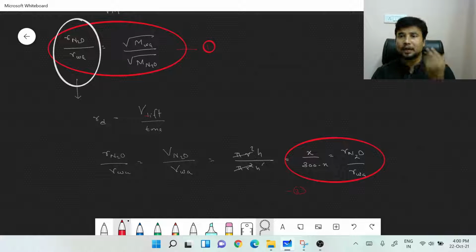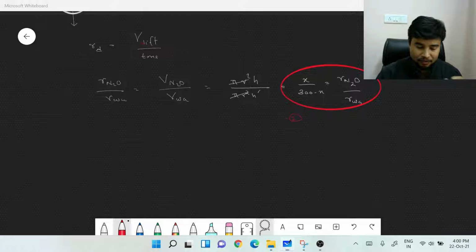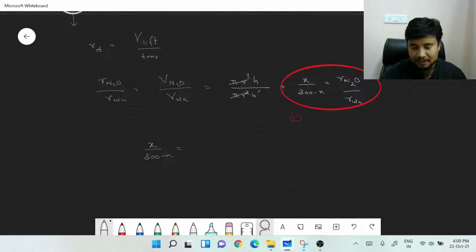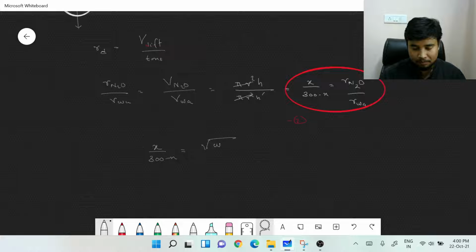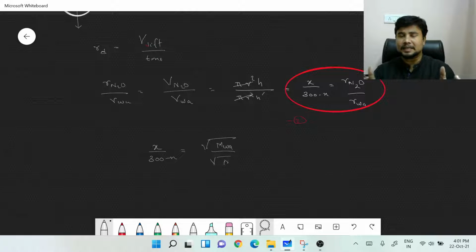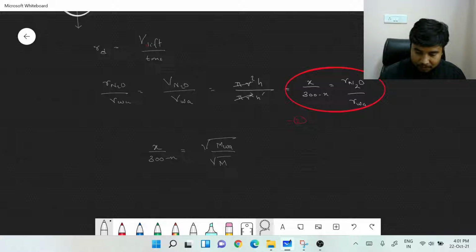We could come to a conclusion. What is that? Let's just move to that. That conclusion, that idea is simple. x upon 300 minus x is simply equal to root over molar mass of weeping gas divided by root over molar mass of laughing gas. I hope you're getting the idea. How easy is it if you are able to predict what things you could use in order to get to what you need? Yep. So this is divided by the molar mass of the laughing gas, that is N2O.